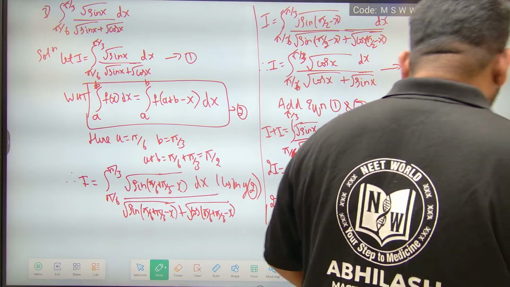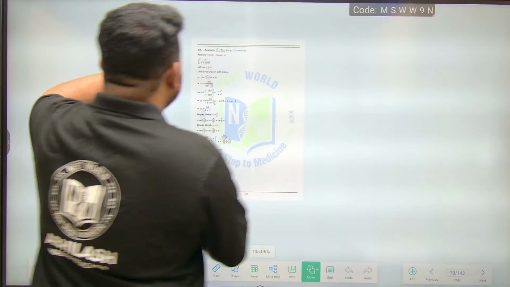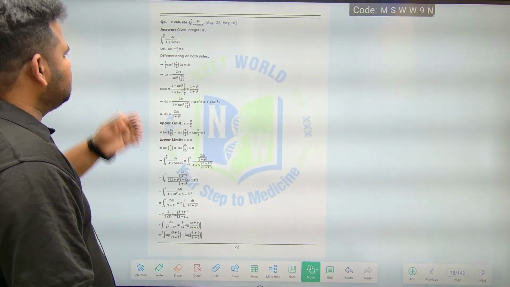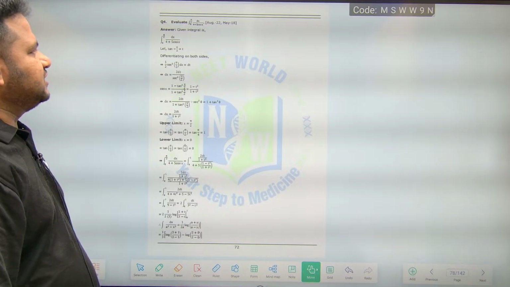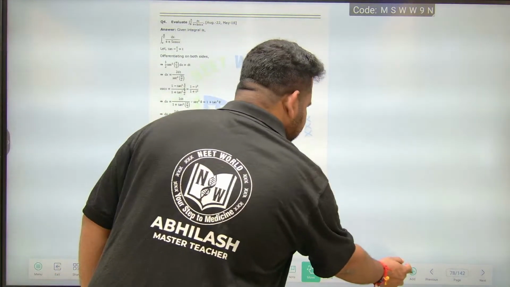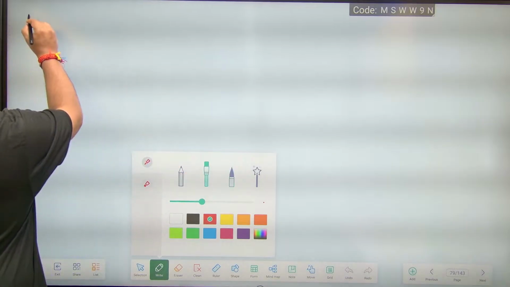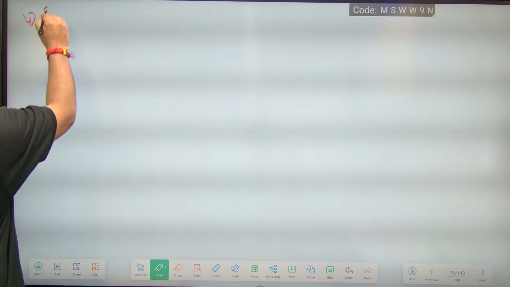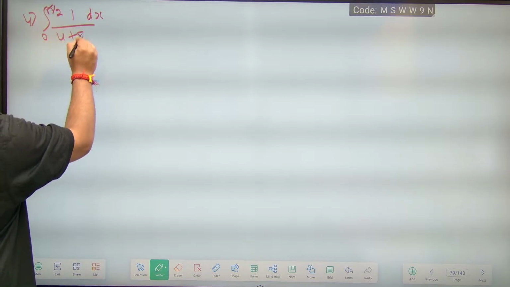Okay, fourth question, very nice question. This question we have already done when we did LAQs also, but let us do it again. They were given integral of 0 to pi by 2, 1 dx by 4 plus 5 cos x. This is the fourth question, right?